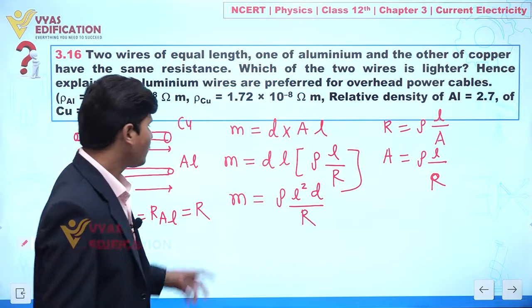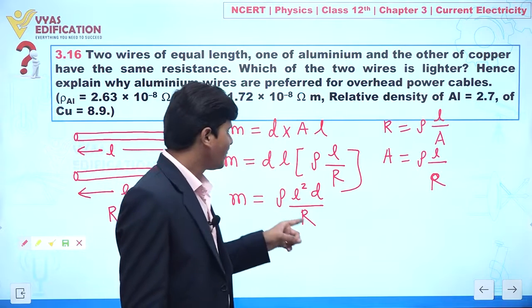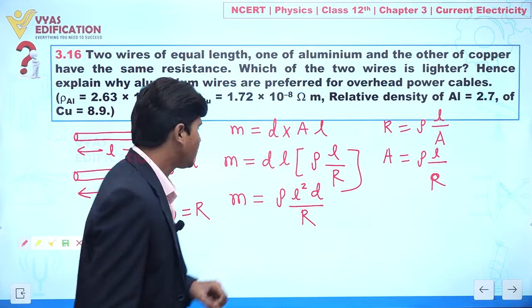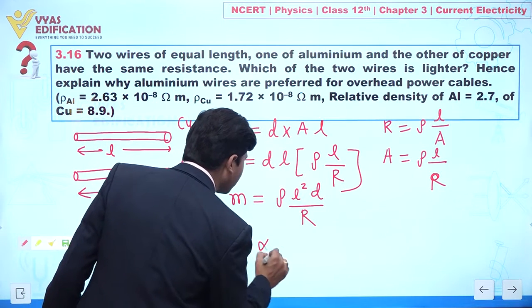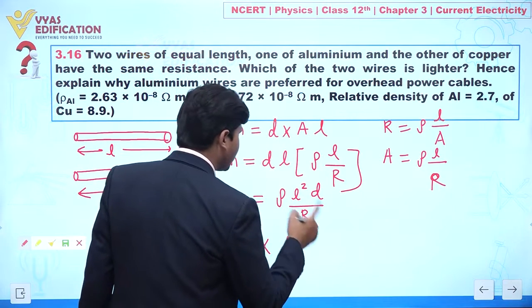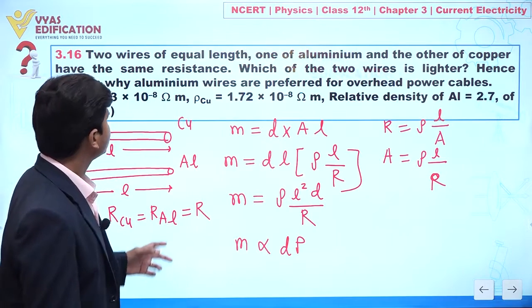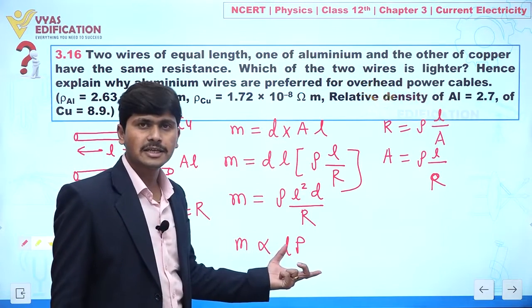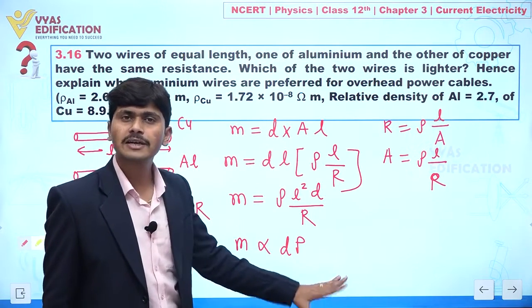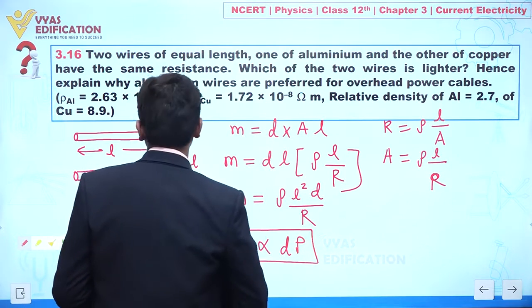Now according to the given question, L is the same and resistance is also the same. It means mass is directly proportional to density and resistivity. So mass depends on two factors, density and resistivity. Now concentrate on the screen.